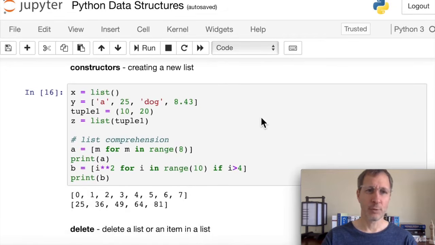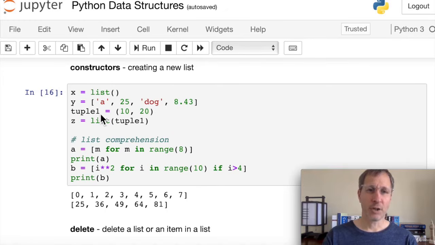There are a few different ways of doing this. One, we can create an empty list by just saying x equals list and then parentheses. That calls the list constructor with no parameters, and it gives us a new empty list. Another way to do it, probably the most common way, is to pass in the items we want in that list inside square brackets. We can separate each item with a comma. Here we have multiple different data types: strings, integers, and floating point values all in the same list. That's one nice thing about the versatility of lists.